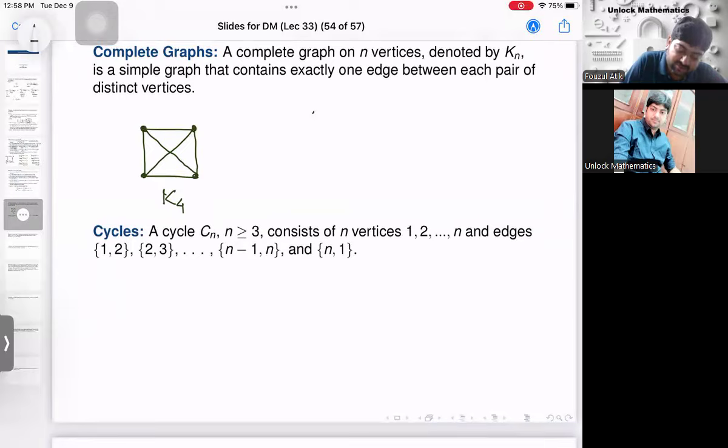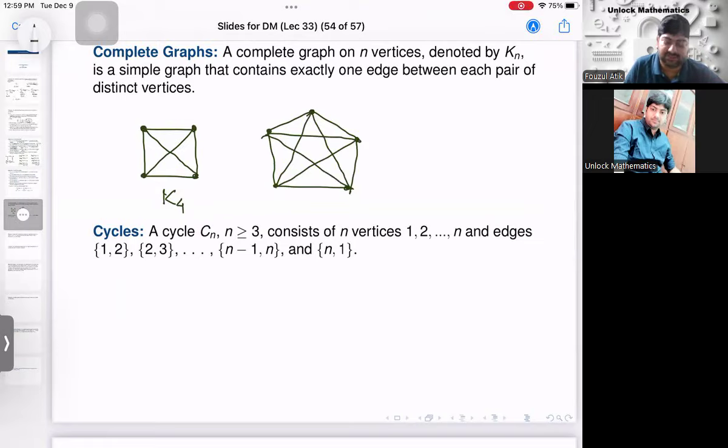Similarly, if you have understood, can you draw a K5 graph? So you will have 5 vertices, and you have to keep on adding until it is complete. So add each pair of edges in it. See, I'm done. You cannot add one more edge. So this is K5, an example of K5. Clear? Now, similarly, you can draw K6, K7, K8, K10, anything.